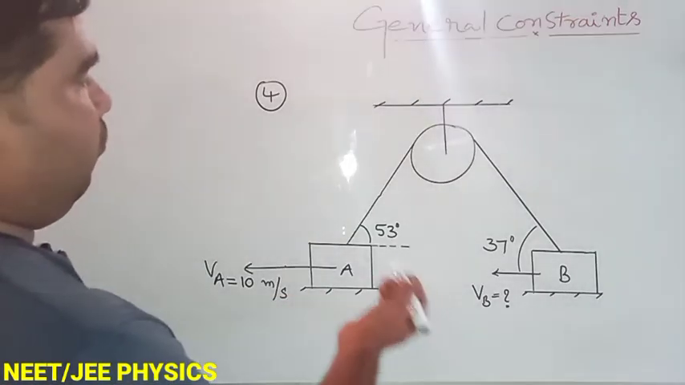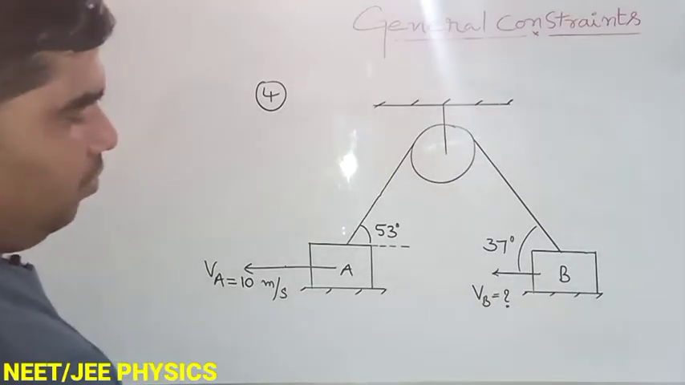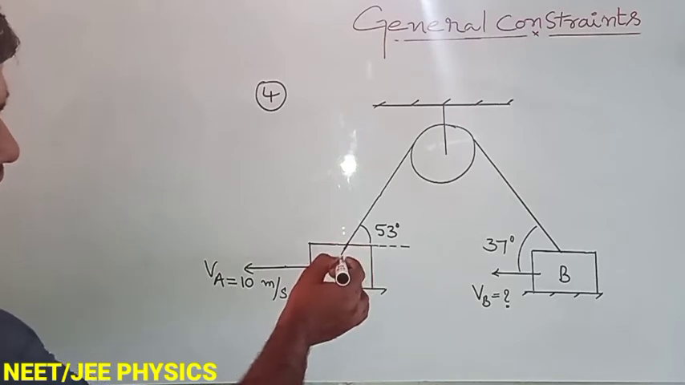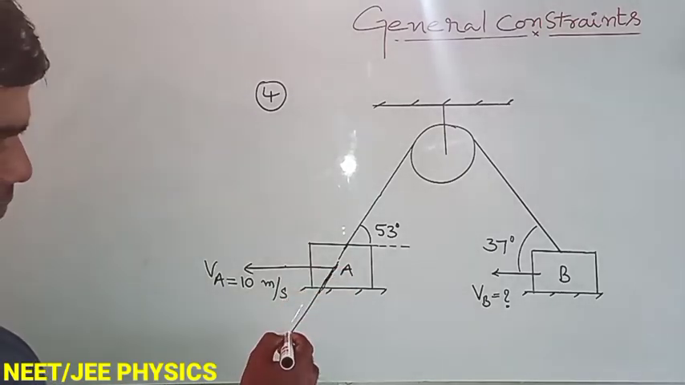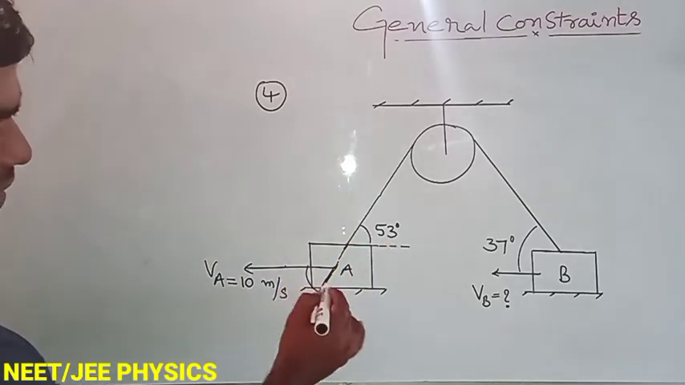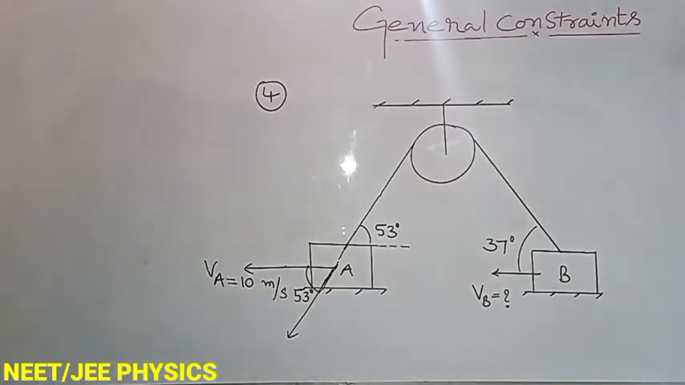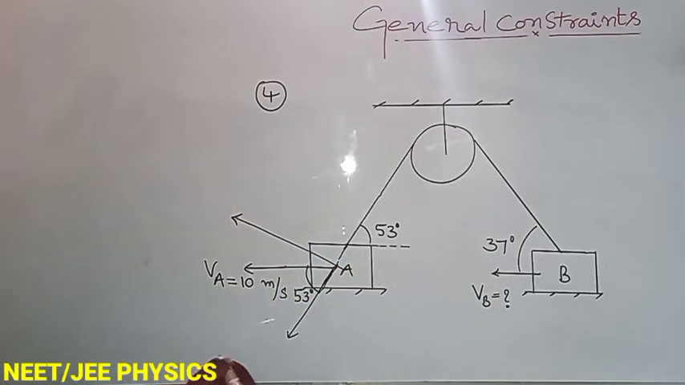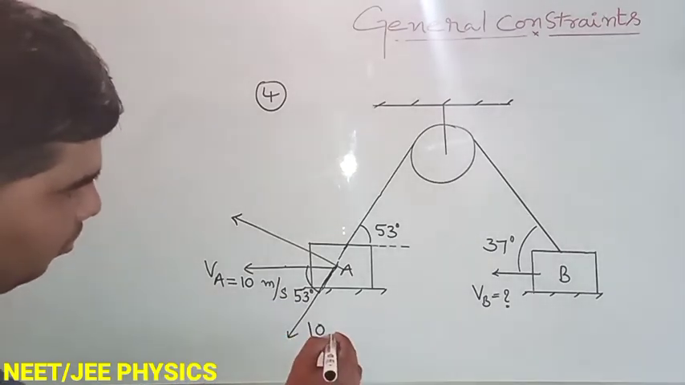Now look at this problem. Fourth problem from the general constraint. Velocity of A block is 10 meter per second. Then what is the velocity of B block? From this, very simple. Here you extend this string like this. Then this is 53, means this angle also 53 degree. Now you resolve into horizontal component and vertical component. This horizontal component we can write it as 10 cos 53.